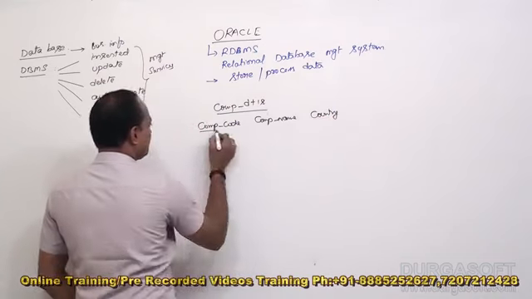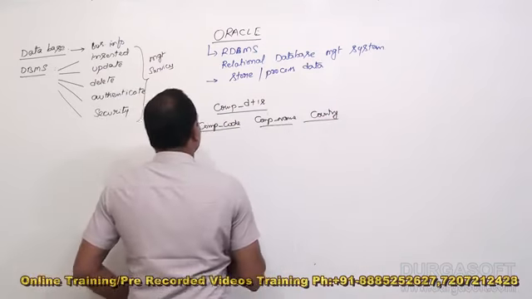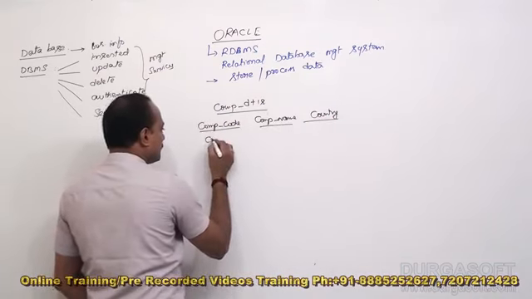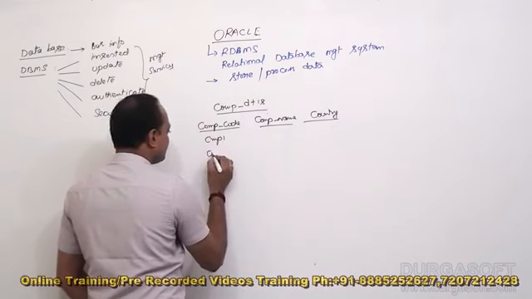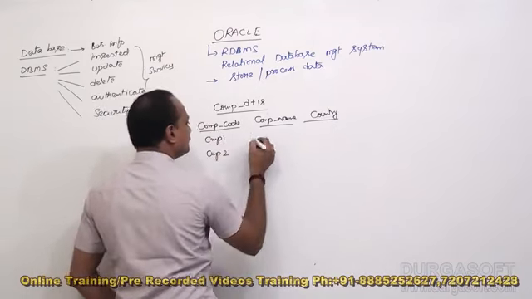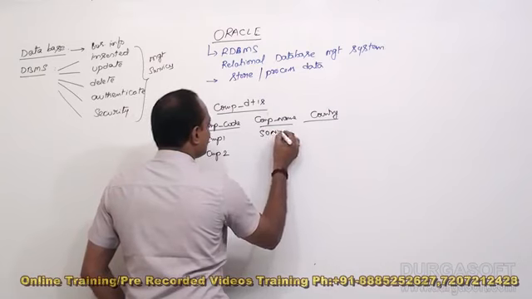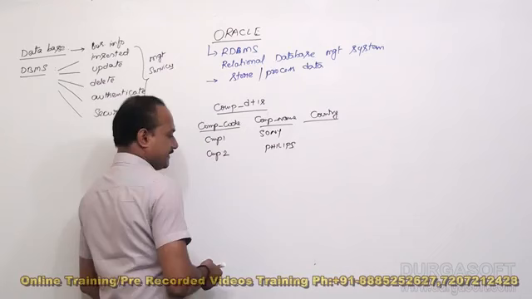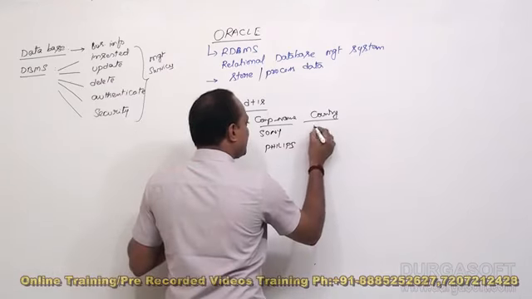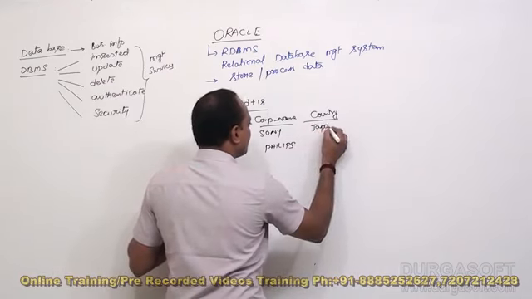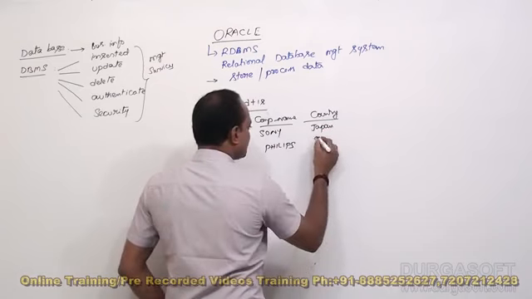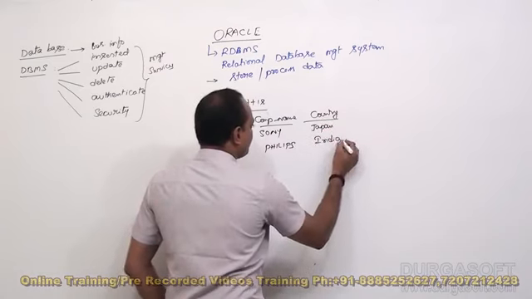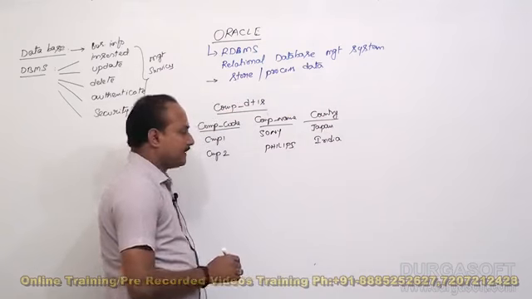This is one table. Here company code CMP1, CMP2. Here Sony and here Philips. Two companies. And country is Japan, and for Philips, India.